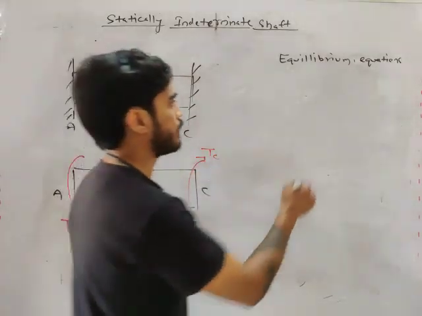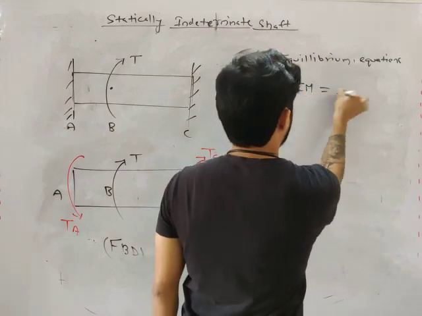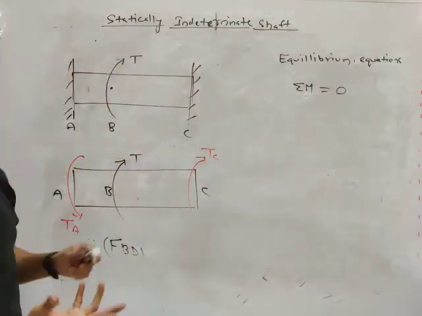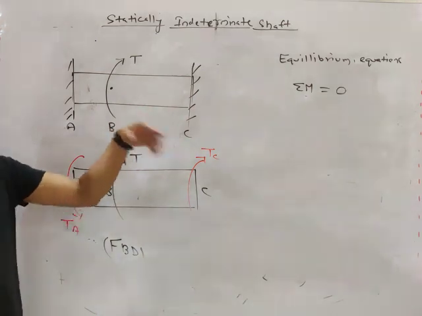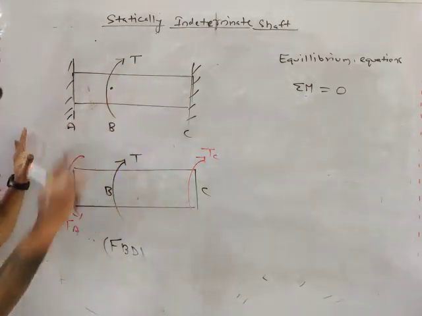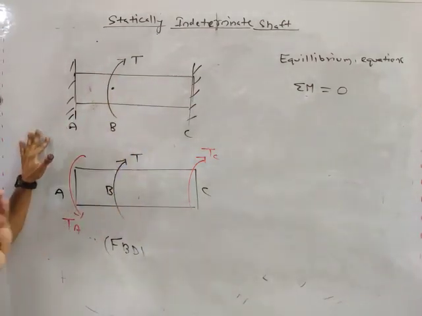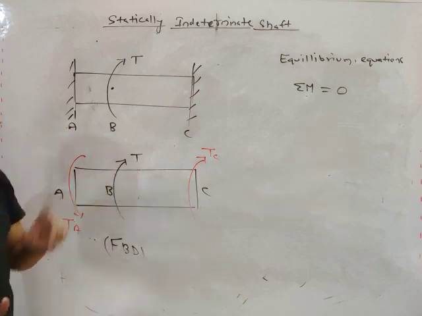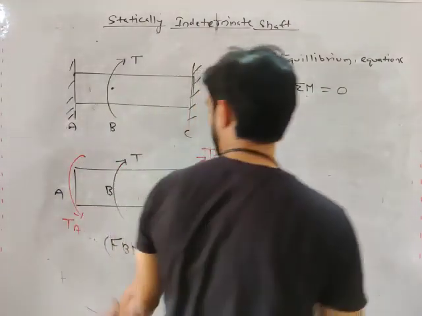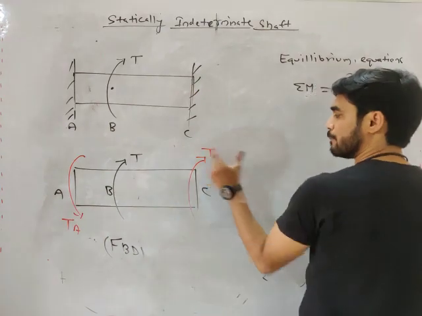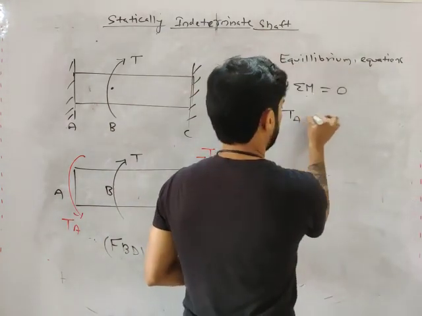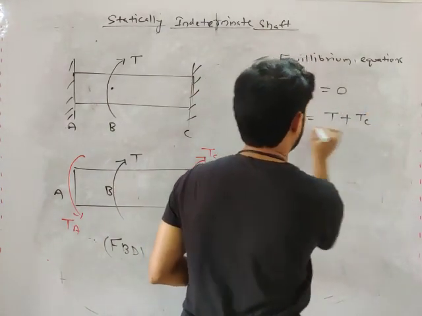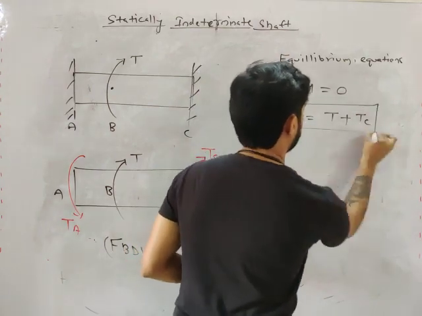What equation do we have right now? Summation of M equals 0. These three are twisting moments, but they are moments, so summation of M equals 0. This is the only equilibrium equation that we have. Now apply the equilibrium equation. What will you get, my friend? TA will be equal to T plus TC. This will be your equilibrium equation: TA equals T plus TC.